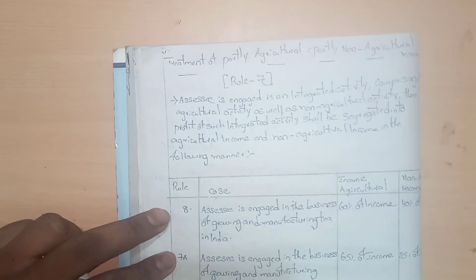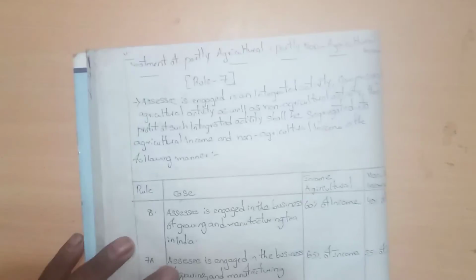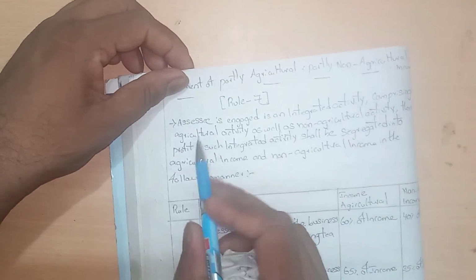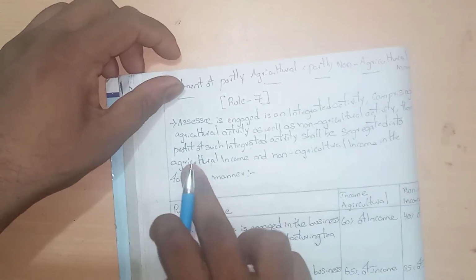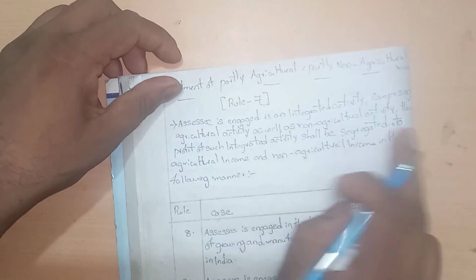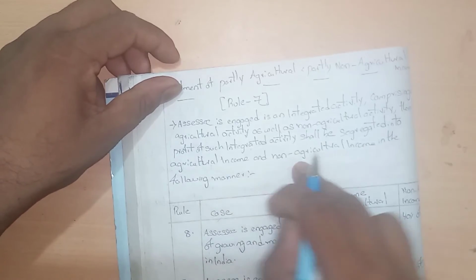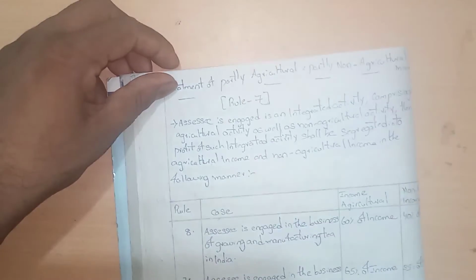So, treatment of partly agriculture and partly non-agriculture income: how to calculate that? Rule number 7 of the Income Tax Act 1967 prescribes. If the assessee is engaged in an integrated activity comprising agriculture activity as well as non-agriculture activity, then the profit of such integrated activity shall be segregated into agriculture income and non-agriculture income in the following manner. This table is very, very important.